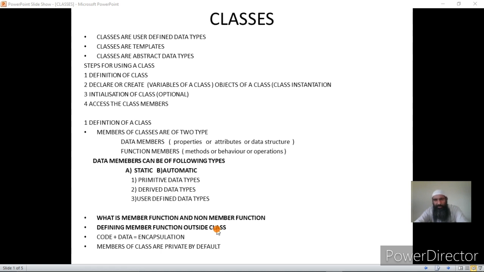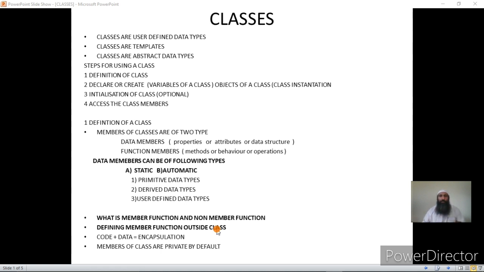One is the data members and one is the function members. Data members are used to store the data inside the object, and function members are used to do different operations on the data that is stored in the object, or some other operations as well. Not necessarily will it perform operations on the data that is stored within the class. That is not a necessary thing.